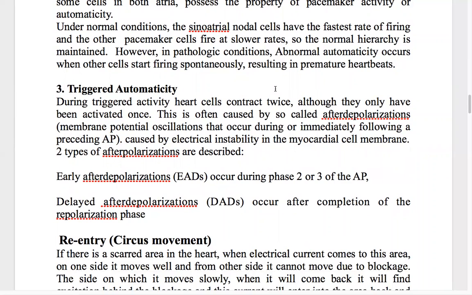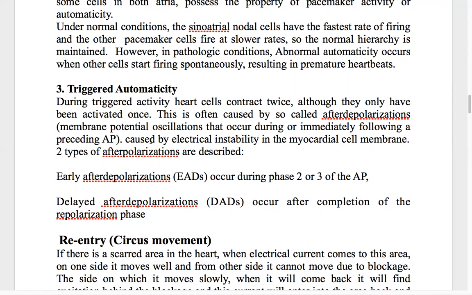Why is this happening? Because of a condition called after depolarization. What is after depolarization? It is a membrane potential oscillation that occurs during or immediately following a preceding action potential.